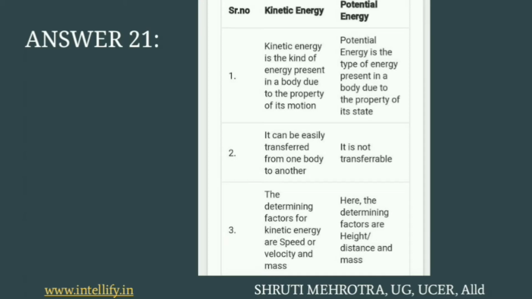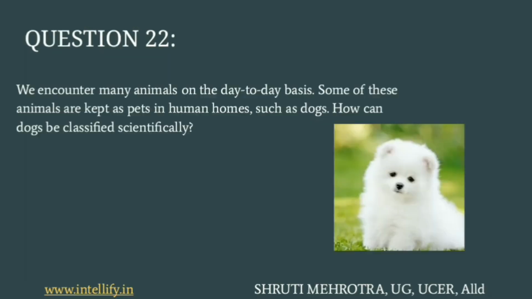Next point which you can write is that kinetic energy is easily transferable from one object to another, while potential energy cannot be transferred. The next and last point is that we require speed or velocity and mass for determining kinetic energy, while for determination of potential energy we require height or distance and mass, right?